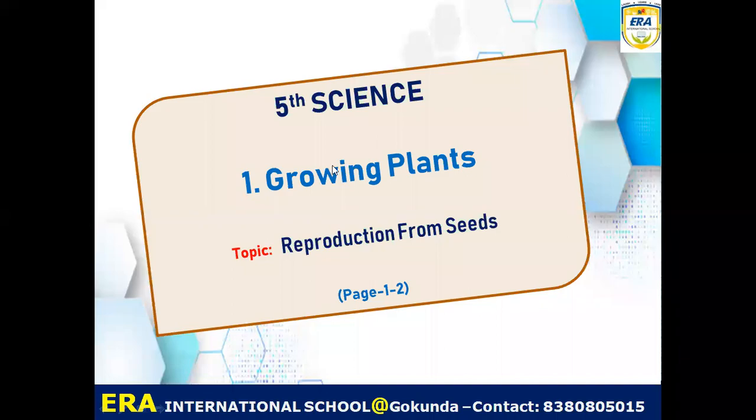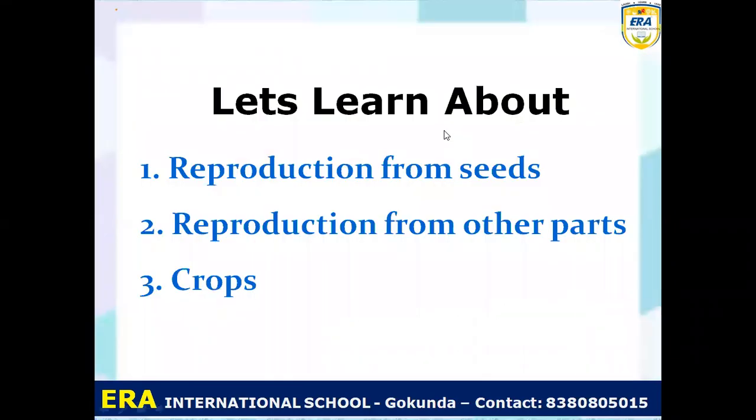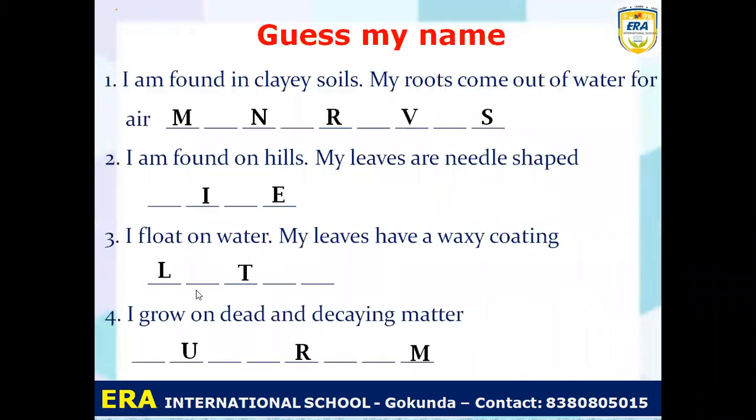Dear student, now we learn 5th science, lesson 1, growing plants. Topic is reproduction from seeds. So let's learn about this. In this lesson, we learn about these three things. One, reproduction from seeds, two, reproduction from other parts, third is crops.